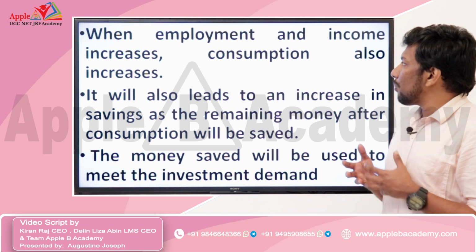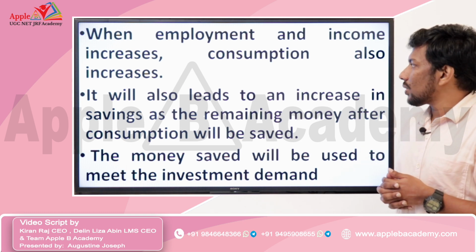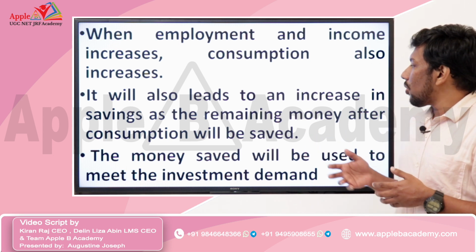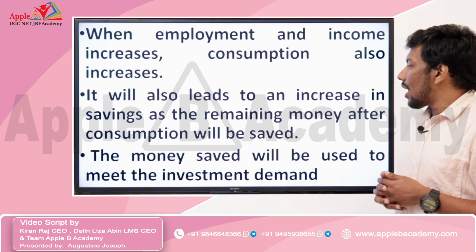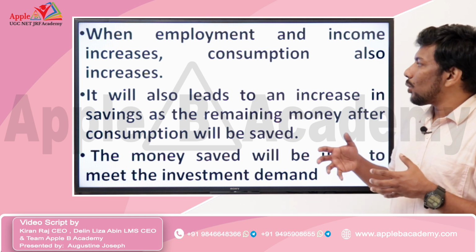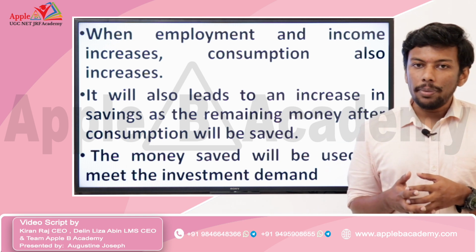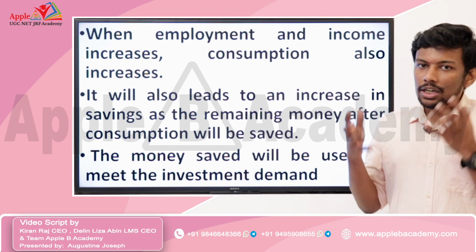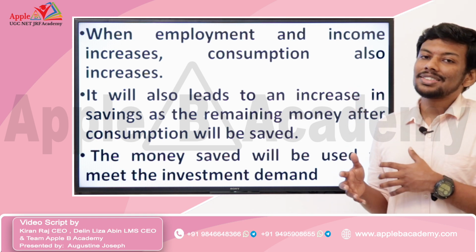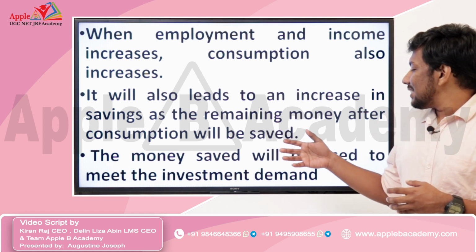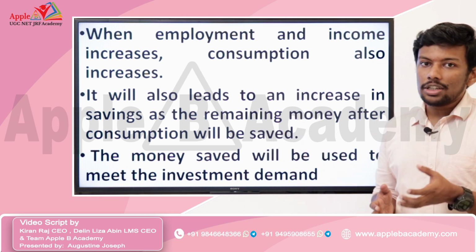So, basically, when employment and income increase according to the classical system, consumption also increases, and it will also lead to an increase in savings, as the remaining money after consumption will be saved. When income increases, not only consumption but at the same time savings also increase, and the money saved will be used to meet the investment demand.